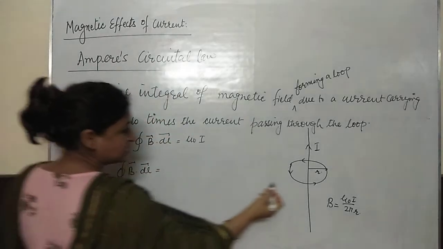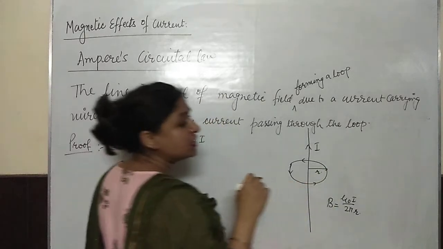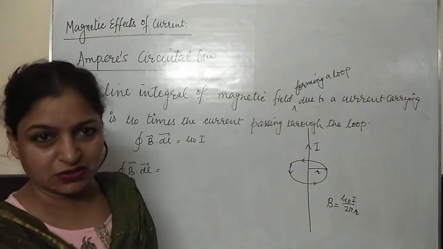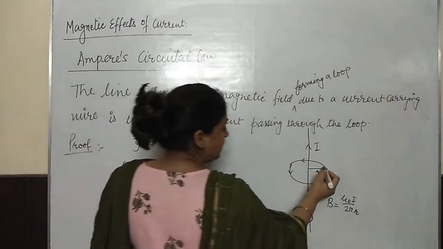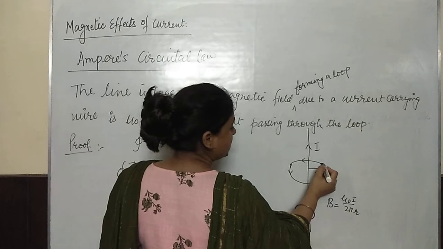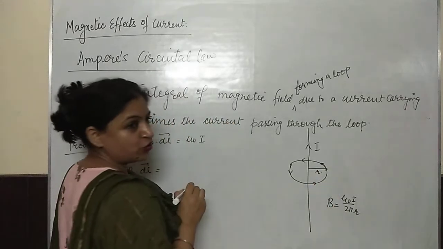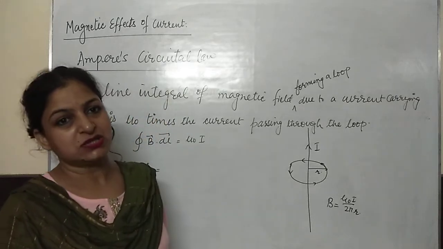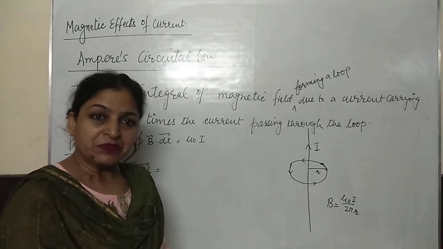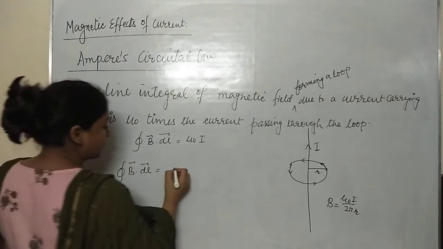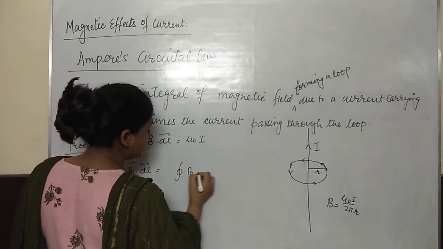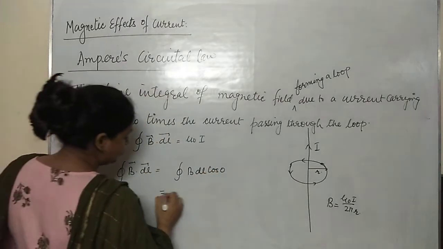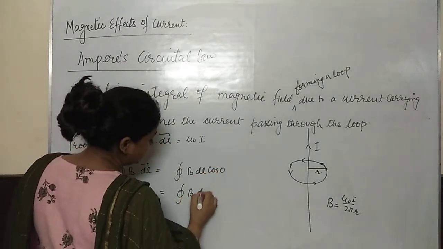So let us consider this loop and the magnetic field which is also identical or coinciding with the loop. So you see at any point this is the direction of the loop and this is the direction of the magnetic field. So at every point the angle between the magnetic field and the length of the loop is 0 degree. Side by side they are running. So both of them are parallel. So you can write here B dl cos 0. Cos 0 is 1. So you can write here B dl.